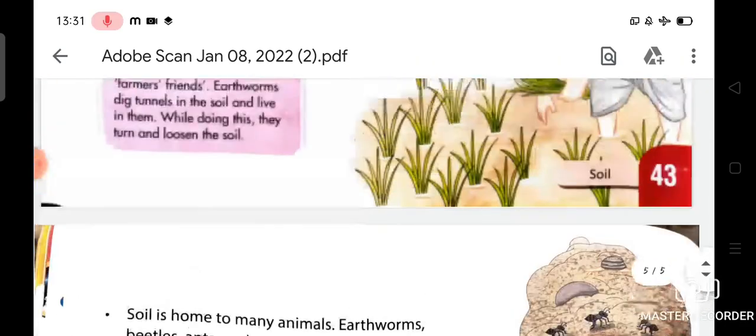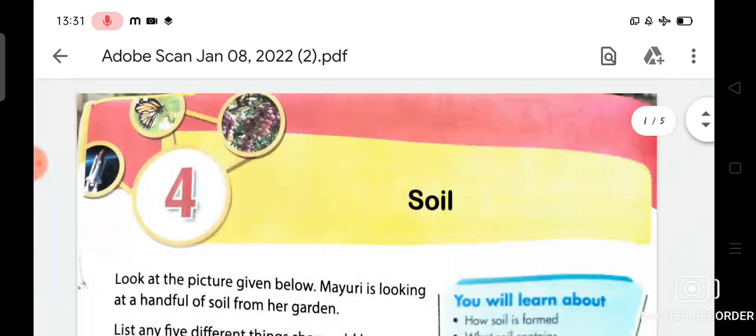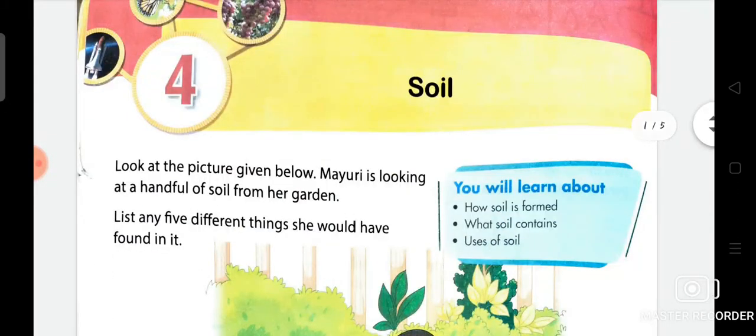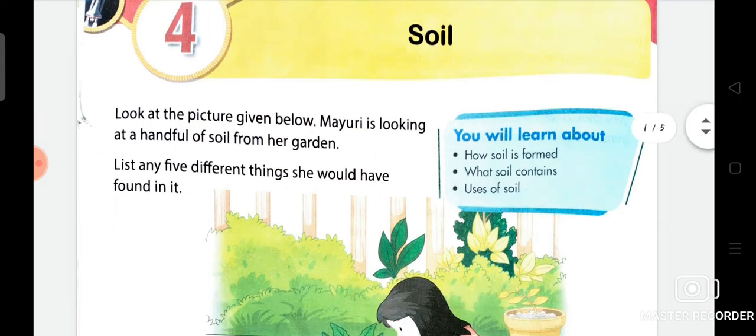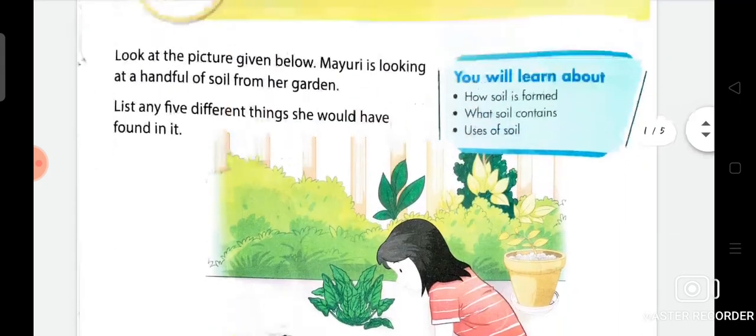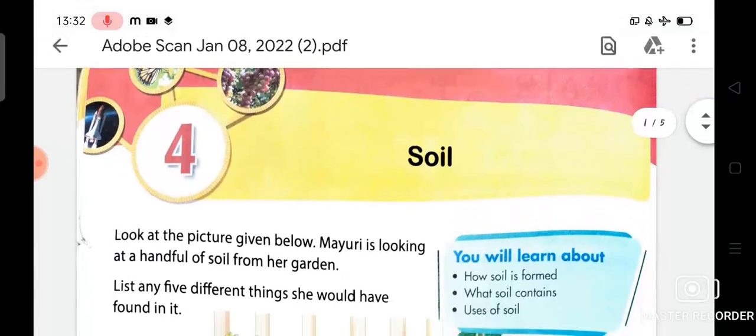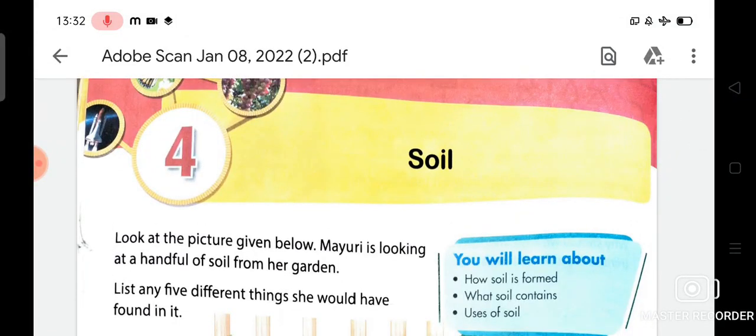So my dear students, with this topic your chapter has been completed and I hope you will revise and do the exercise of this chapter in your copy. When your school reopens, I will check your copy, and you will also prepare for your periodic assessment term 2.